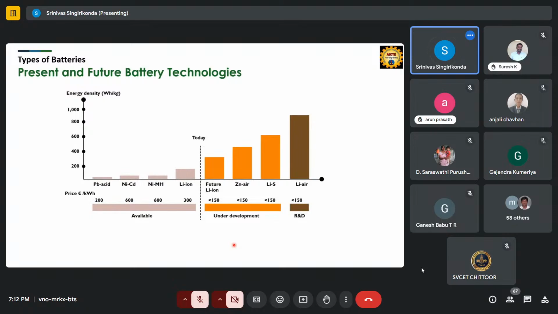vehicles. So these are some future batteries for those who are doing research and are interested in the research. They can look into this kind of batteries. Future lithium batteries are like we can increase their capacity by changing these chemical reactions or electrodes or dielectric materials. So there are zinc air batteries, lithium sulfide batteries, and lithium air batteries. Some are in development, some are under research. Their capacity compared to the currently available batteries is very high. Okay.